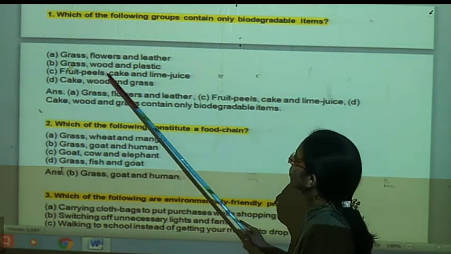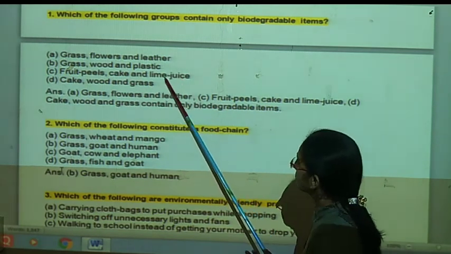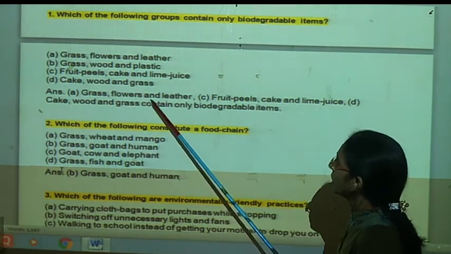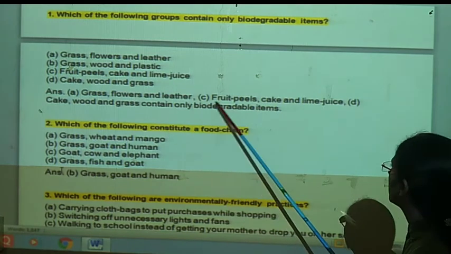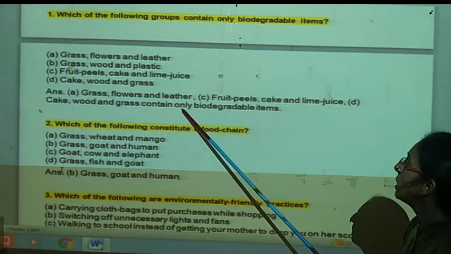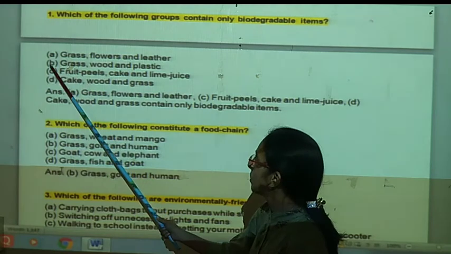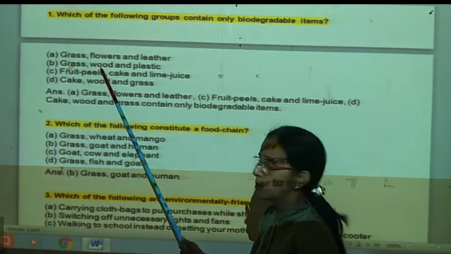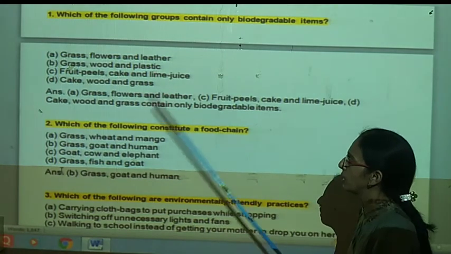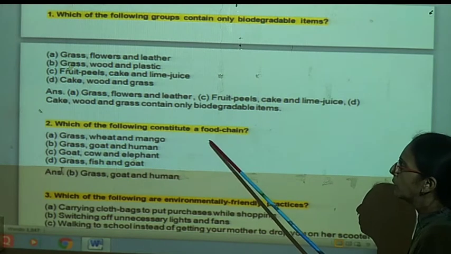Fruit peels, leftovers, then cake is also a food part, and lime juice. Then cake, wood, grass. Here, grass, flowers, leather, fruit peels, cake, lime juice, cake, wood and grass. Thus they contain all biodegradable items, but only option B, where grass and wood are biodegradable but plastic is non-biodegradable, is the mixed one. Now the second MCQ. Which of the following constitute a food chain?